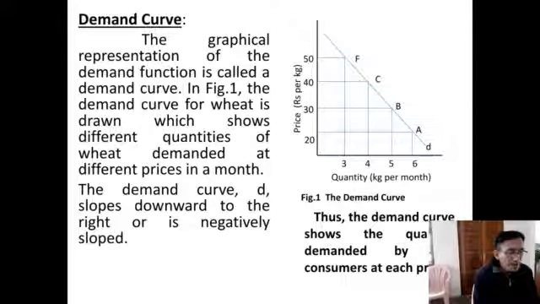Thus the demand curve shows the quantity demanded by the consumers at each point. At every point of the curve, a different quantity is demanded at each price level. The demand curve represents different price levels and different quantities demanded, and that line we call the demand curve. Why does the demand curve slope downwards to the right?